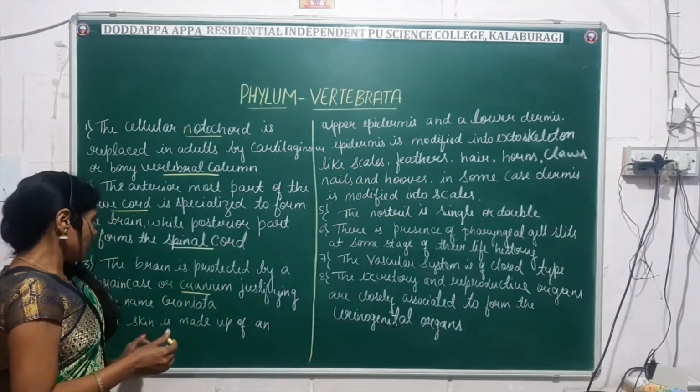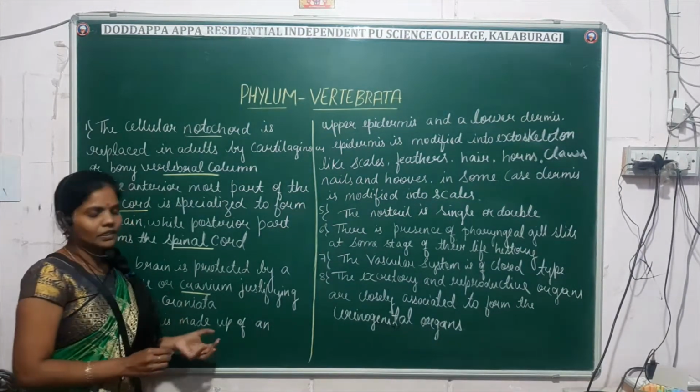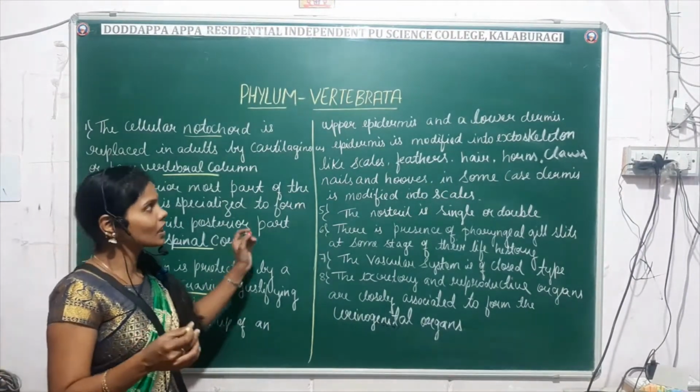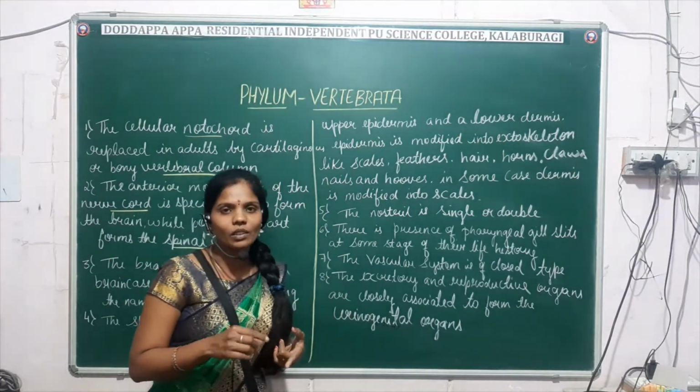Next, in vertebrates the skin is covered by the upper epidermis and lower dermis.